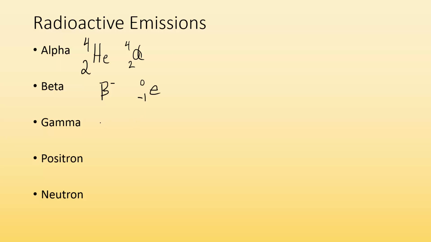We also have gamma emissions, which we give a little gamma symbol. It looks like a fancy, weird-looking Y. We also have positron emissions, which looks a lot like the beta particle notation, but it has a positive charge. It's also written as an electron, kind of, but with a +1 charge. It's antimatter. It's actually the opposite of an electron. If a positron and a beta particle come together, they annihilate and release a bunch of energy. And then we have neutrons, which have a charge of 0 but a mass of 1, and notation for that is this little n for neutron.